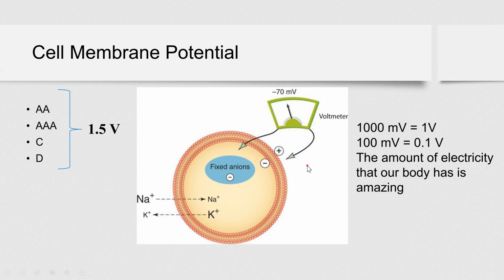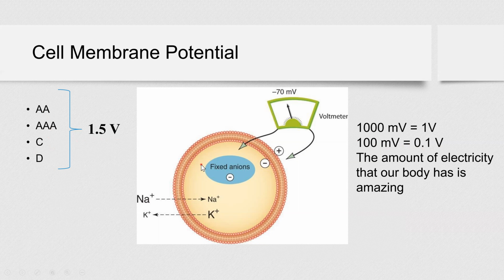Compared to batteries that you know, like AA, AAA, C, D batteries, they are 1.5 volts, right? Now, let's just imagine that this is 100 millivolts, just to make our calculation easy. 100 millivolts equals 0.1 volts. And those batteries are huge, right? Your cells are microscopic.